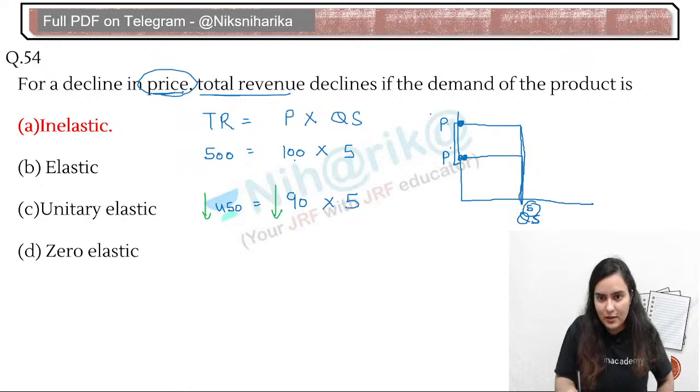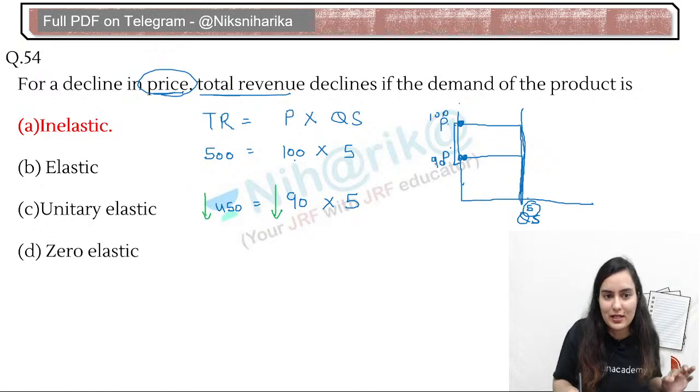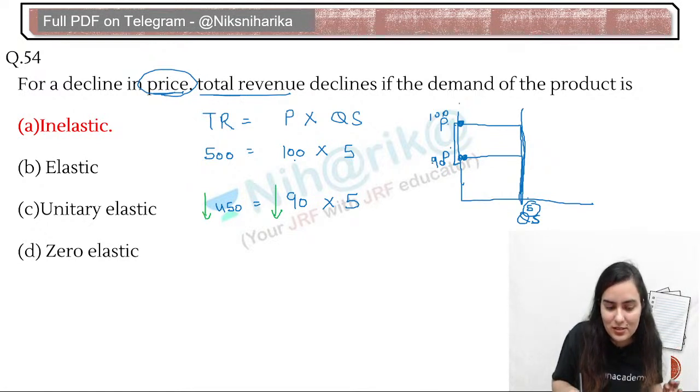Whether it is 100 or 90 or 80 or 200, quantity supply is still the same. So it is a vertical line which is parallel to the y axis. This line shows inelasticity or elasticity.